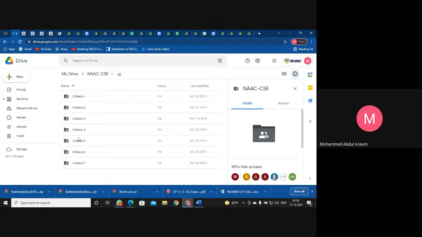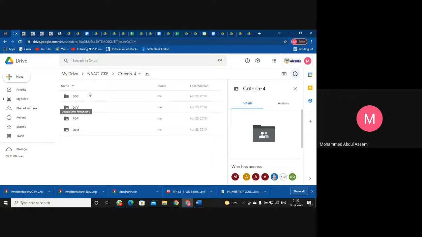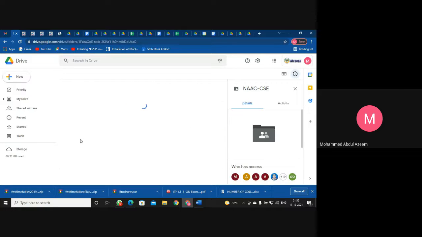But then I am now again requesting all the old criteria in-charges to kindly upload the information if not available. Like this is criteria 4 done by BB Ramana sir, and he has uploaded all the PDFs, but of course there are no TBBs in that, so he didn't do that. But whatever the information you had that time, fine, all that I want it to be uploaded again. This particular folder is shared with the new criteria heads and as well the criteria in-charges who carried out those in the last NAAC.